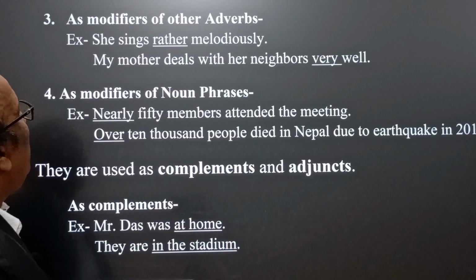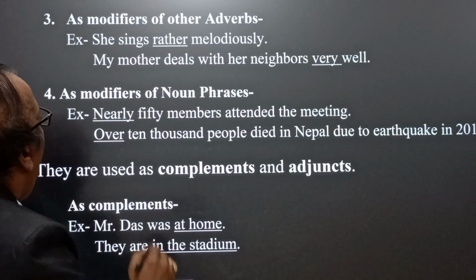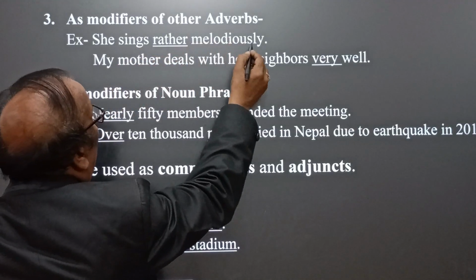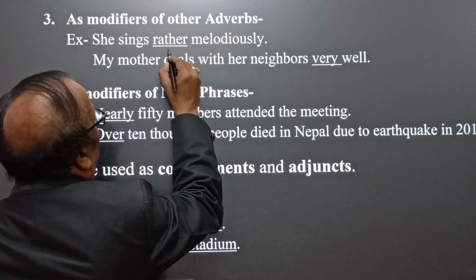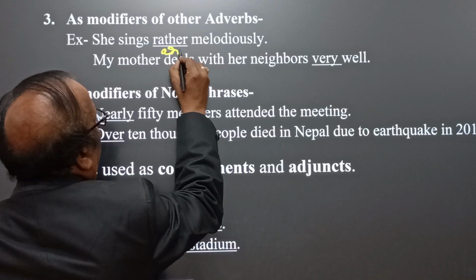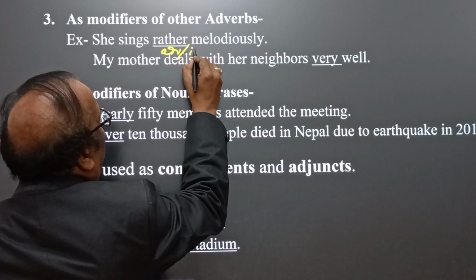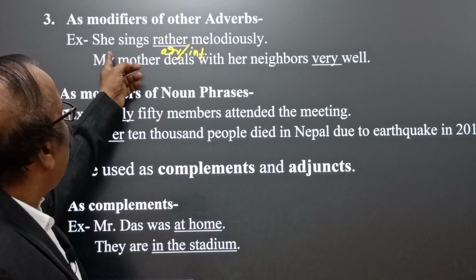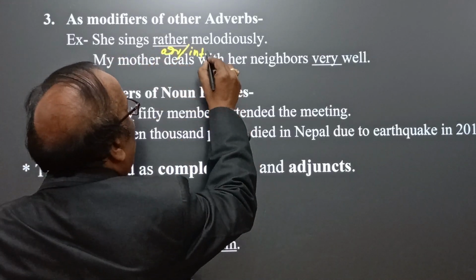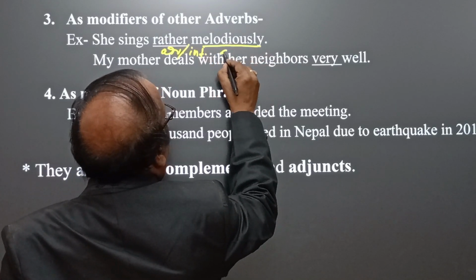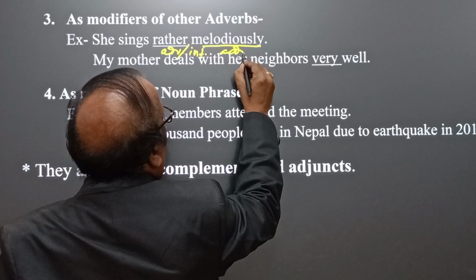How? She sings rather melodiously. Here rather is an intensifier, or adverb, and melodiously is also an adverb.